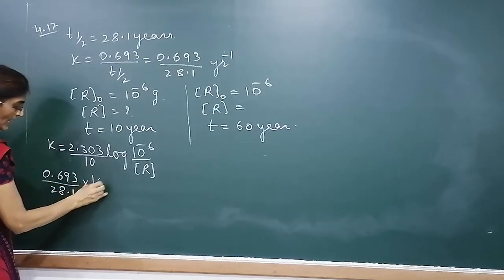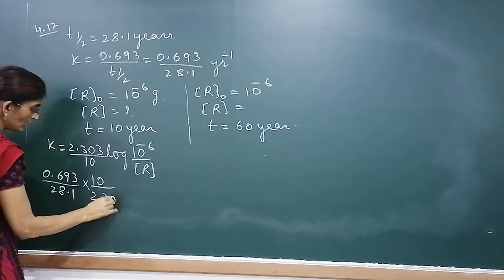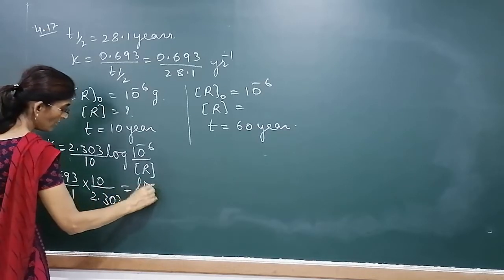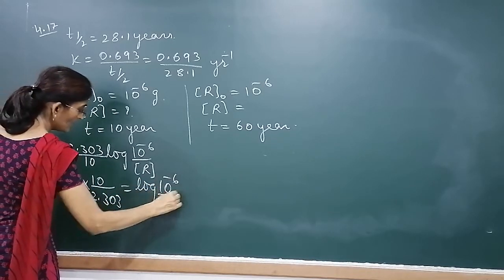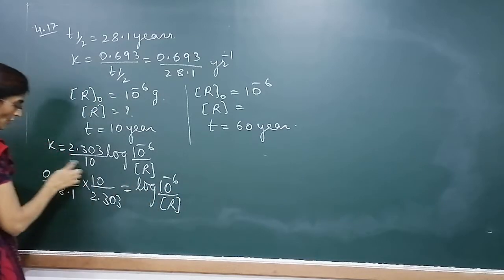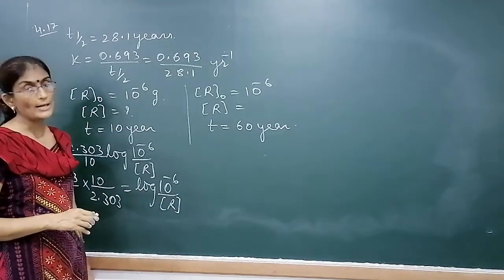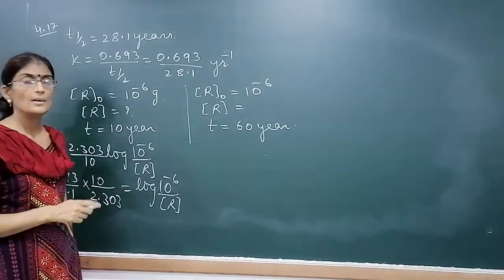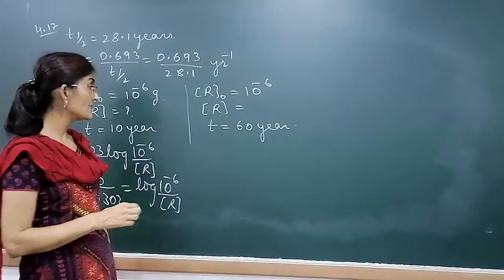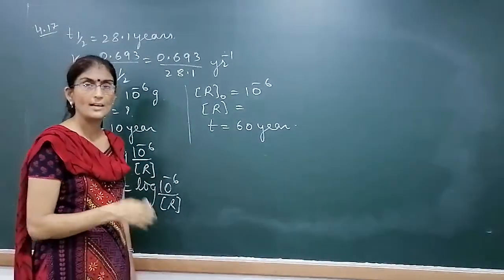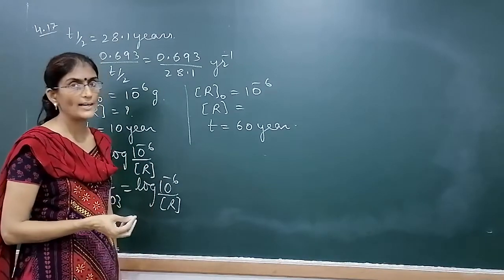Cross multiply, 10 upon 2.303 is equal to log of 10 to the power minus 6 upon concentration R. Solve this, and then calculate the value of R. Same here. Instead of T10, for T60 we have to place 60 and then solve it for the final concentration R.